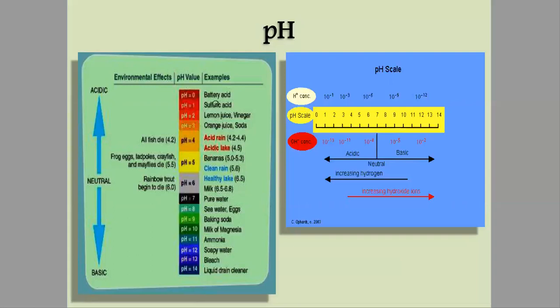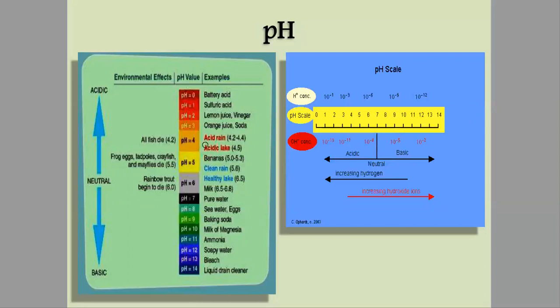So you can understand clearly that battery acid is the most acidic, because it is the lowest in pH. Sulfuric acid is 1, pH is 2 for lemon juice and pH is 3 for orange juice.